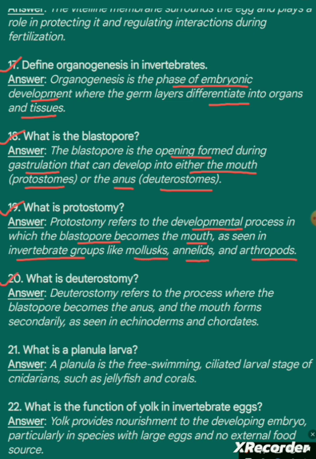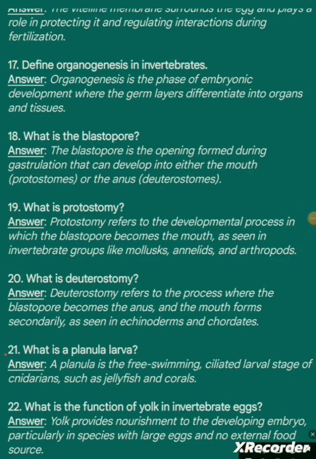Question 20. What is deuterostomy? Answer. Deuterostomy refers to the process where the blastopore becomes the anus and the mouth forms secondarily, as seen in echinoderms and chordates.